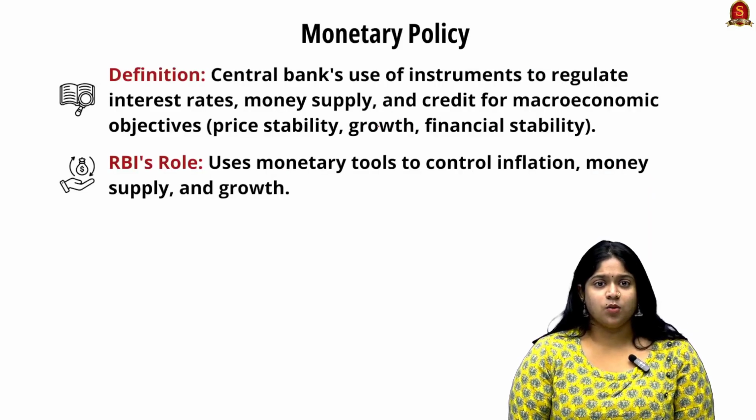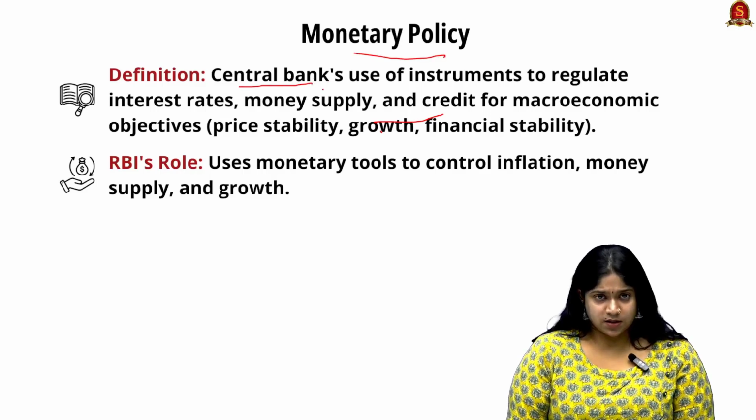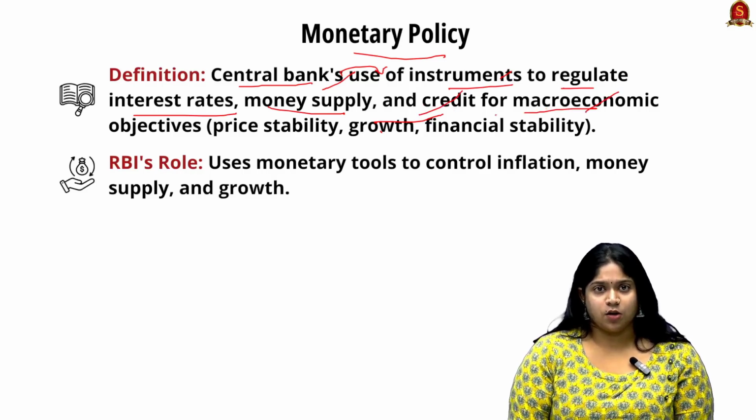Now let us see what monetary policy is. Here the central bank uses instruments or tools to regulate interest rates, money supply and credit availability for macroeconomic objectives such as price stability, growth and financial stability.